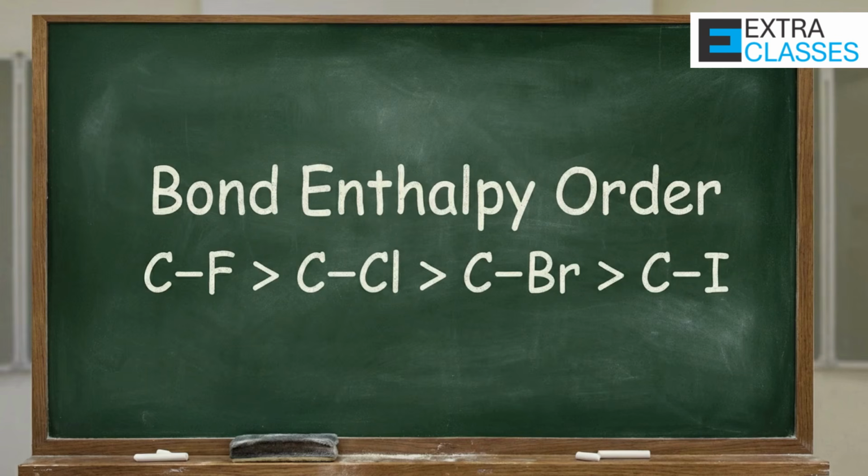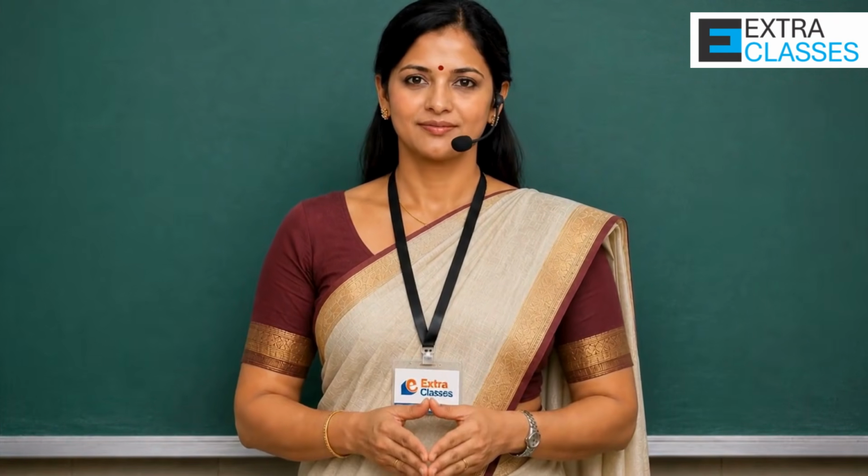Now let us talk about bond enthalpy. Bond enthalpy is the amount of energy required to break a bond. Since C-F bond is strongest, it has the highest bond enthalpy. Since C-I bond is weakest, it has the lowest bond enthalpy. So the bond enthalpy decreases as we move down the group. This is directly correlated with increasing reactivity.